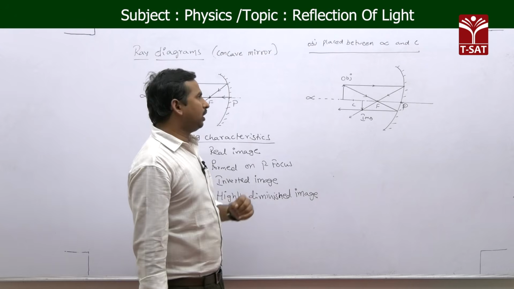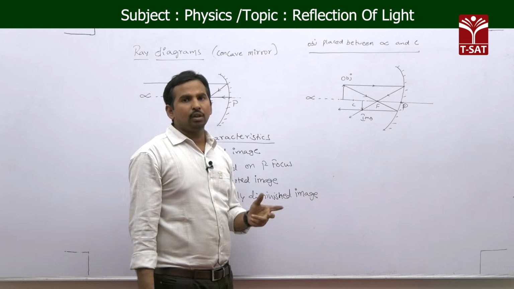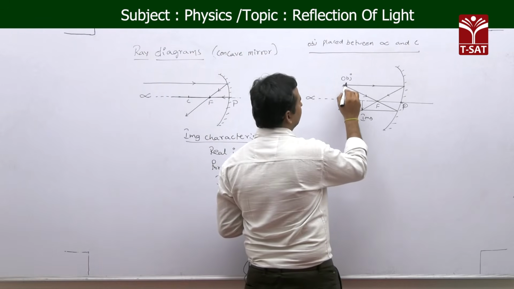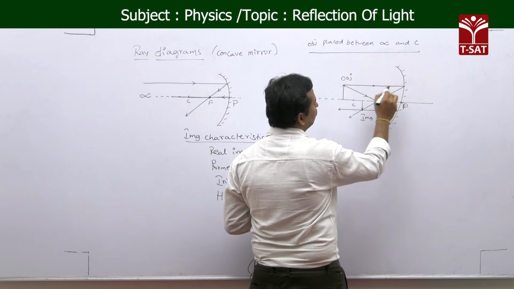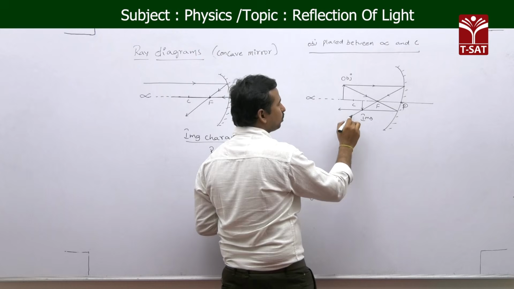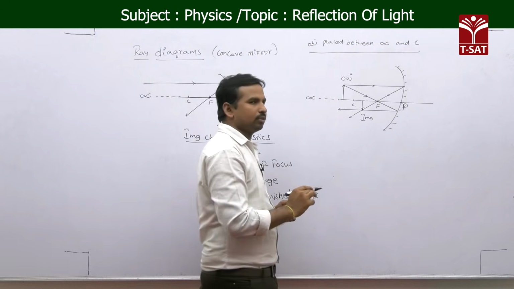Okay, now we are taking two light rays. Following the first one, rule 1, from the object we take a light ray which is incident on the spherical mirror. After reflection, the light ray passes through the focus like this.